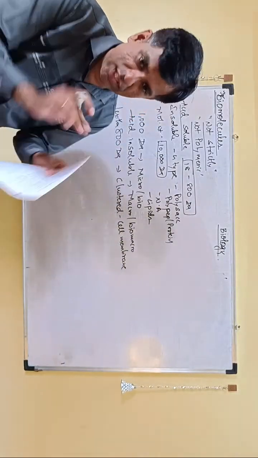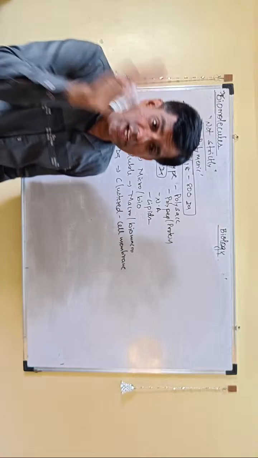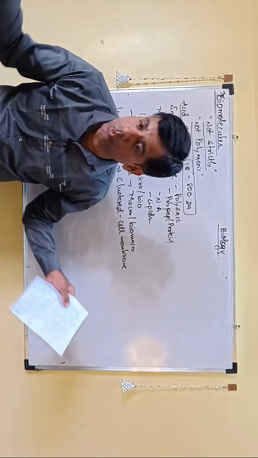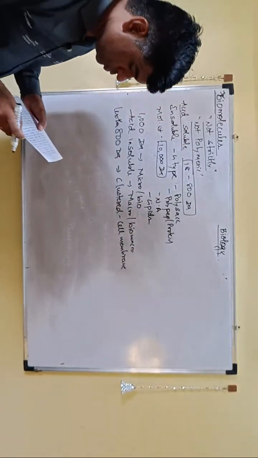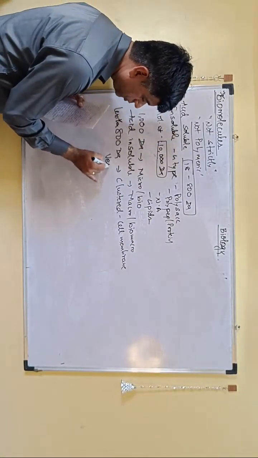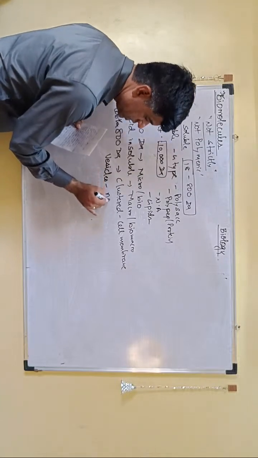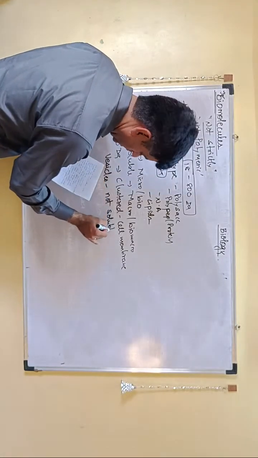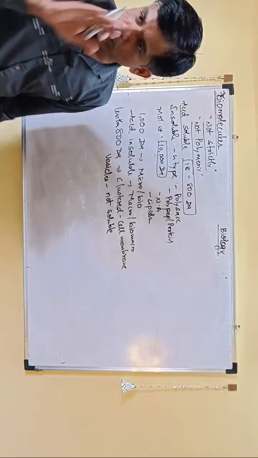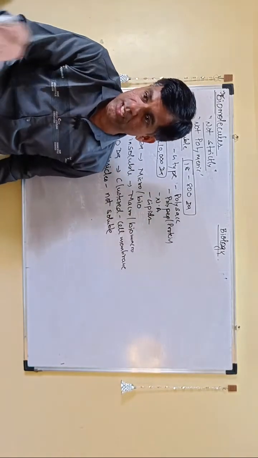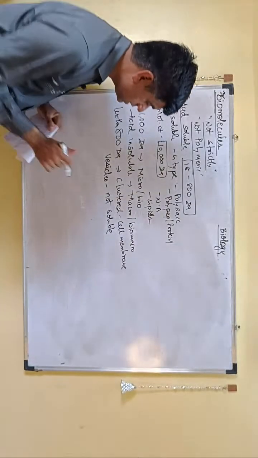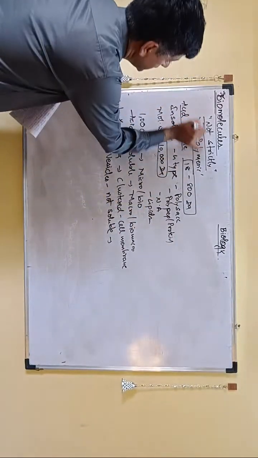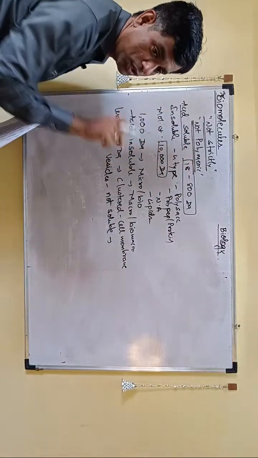Because they cluster together and because they are insoluble in water, they appear in the macromolecular fraction. They form various vesicles which are not soluble in water, so they do not go in the soluble fraction, they come in the insoluble fraction. So you have to understand that they are not strictly macromolecules.